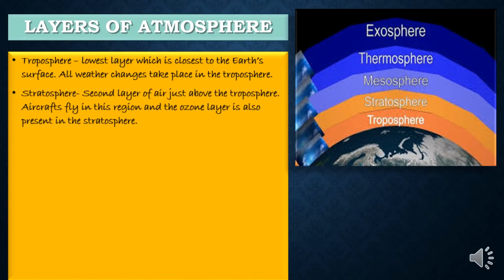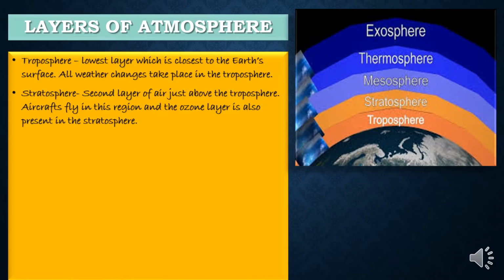Next is stratosphere. Second layer of air just above the troposphere, and aircrafts fly in this region. The second most important thing about the stratosphere is that the ozone layer, which is a very important layer which protects us from the harmful radiations of the sun, is also present in the stratosphere. So stratosphere is known for two reasons. First, aircrafts fly in this region, and second, ozone layer is present in the stratosphere.